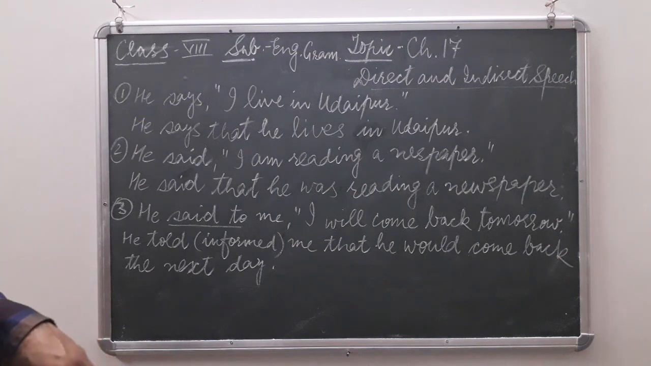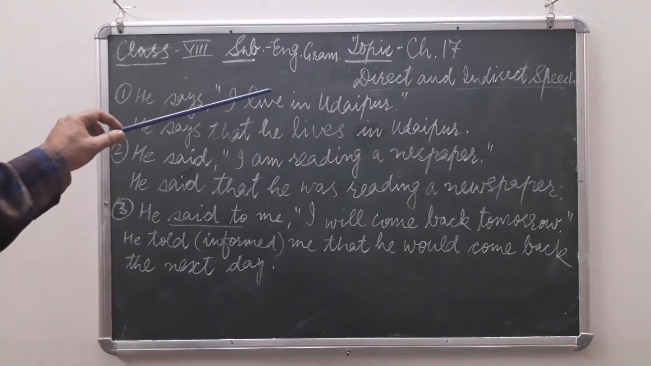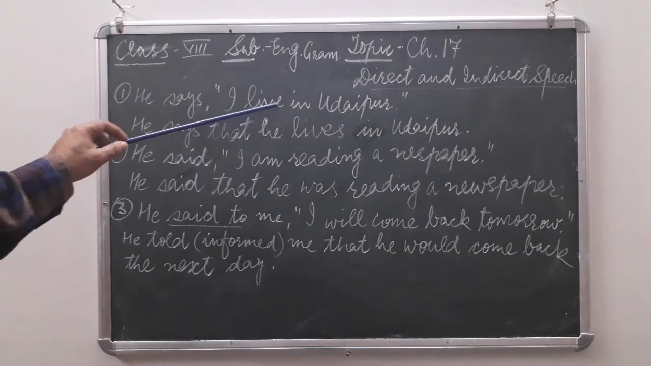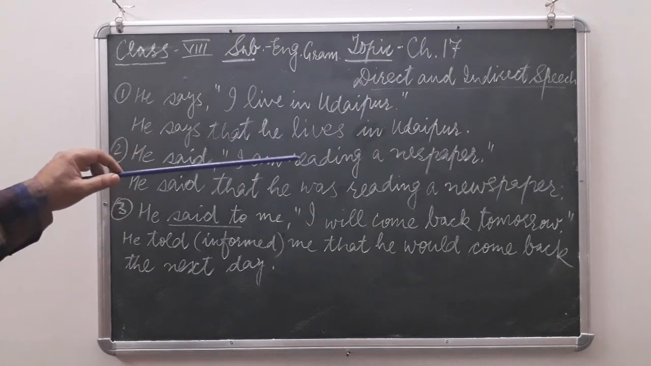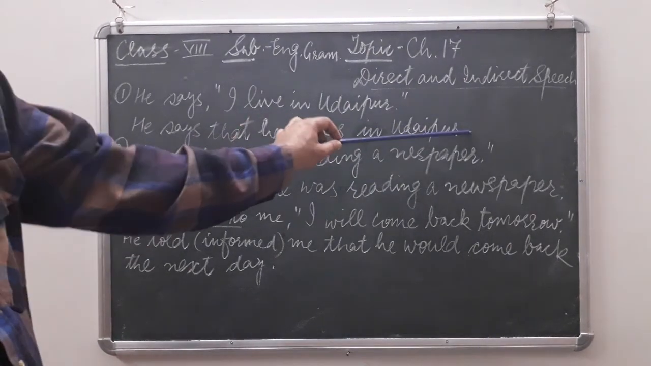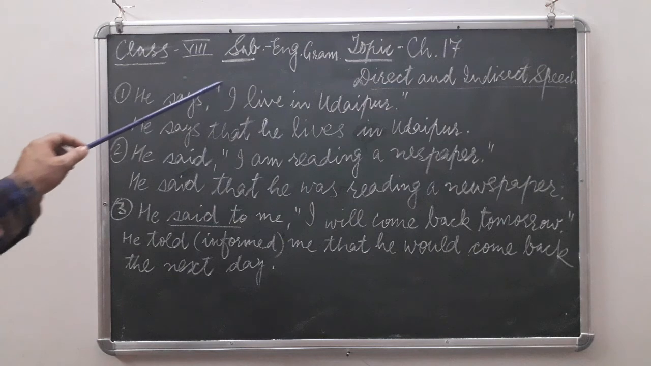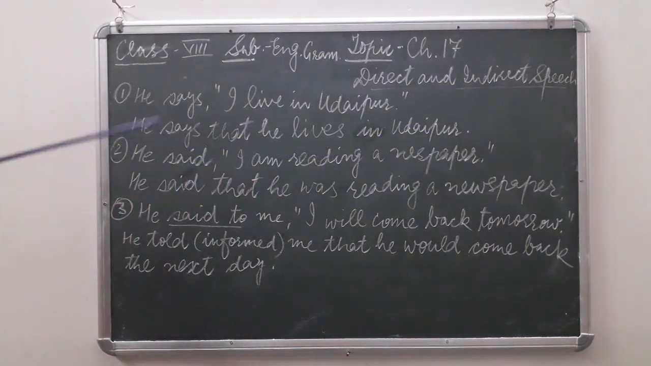My dear children, remember that when the reporting verb is given in present or future form, the verb given in direct speech will not change. It will remain in the same tense. So, he lives in Udaipur. Full stop. So here the comma and inverted commas will be removed in indirect speech.